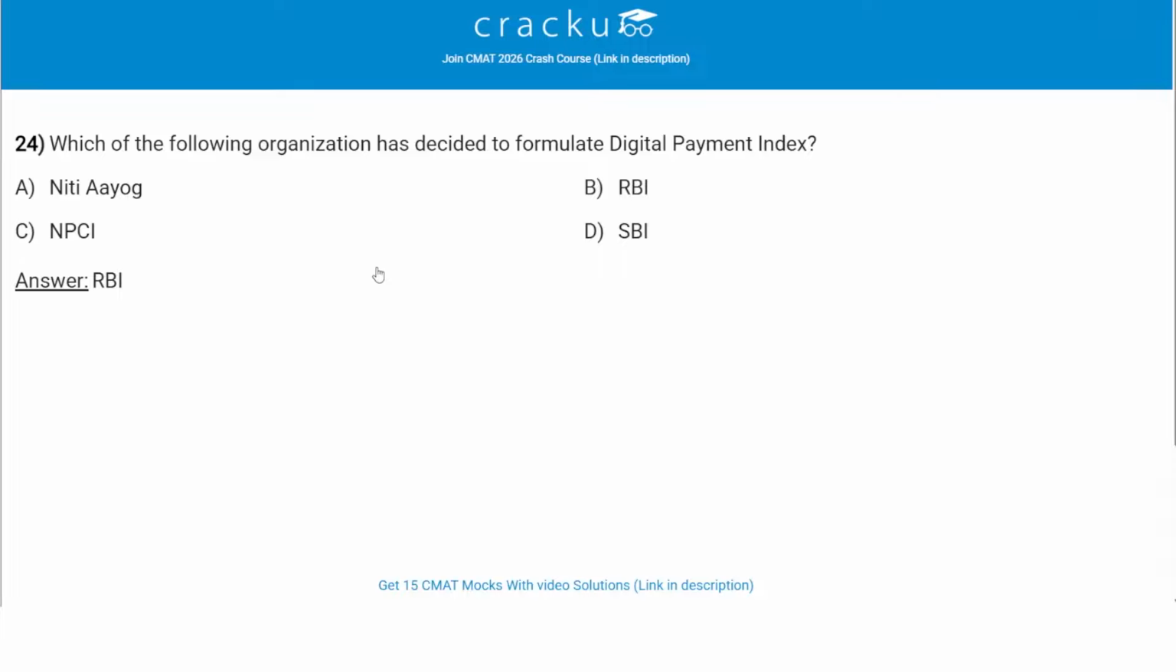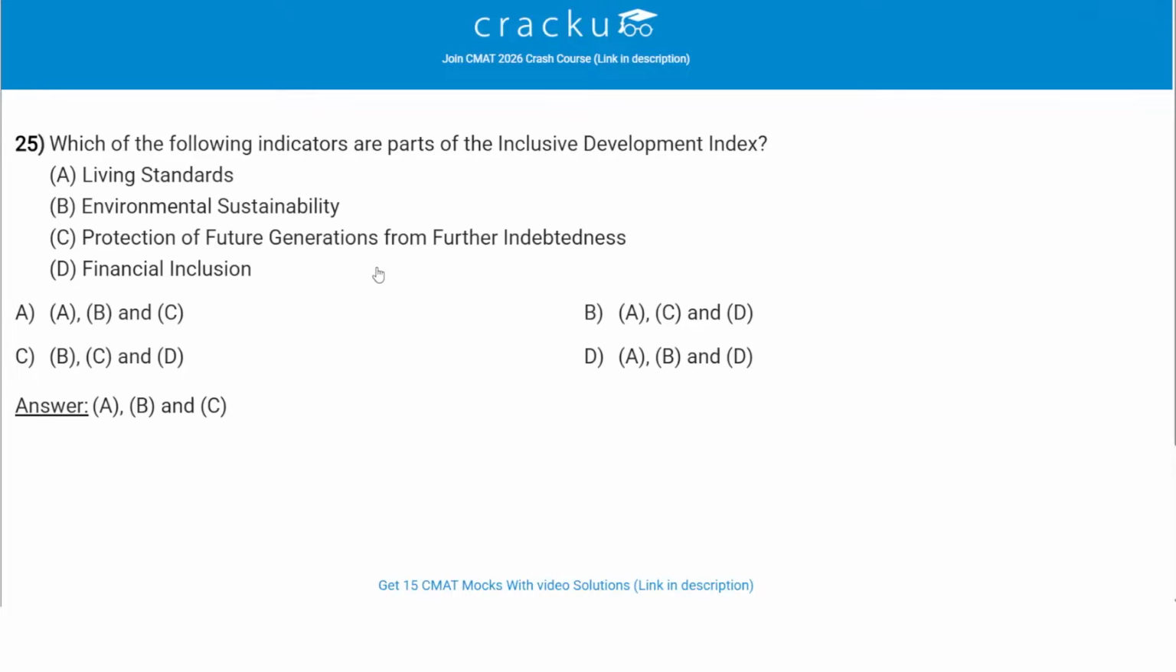Which of the following organizations has decided to formulate a digital payment index? So the correct answer is B, RBI. So the Reserve Bank of India developed the digital payments index to measure the adoption, penetration, and effectiveness of digital transactions across the country. So it monitors the progress of digital payment infrastructure. So option B, RBI, is the correct answer.